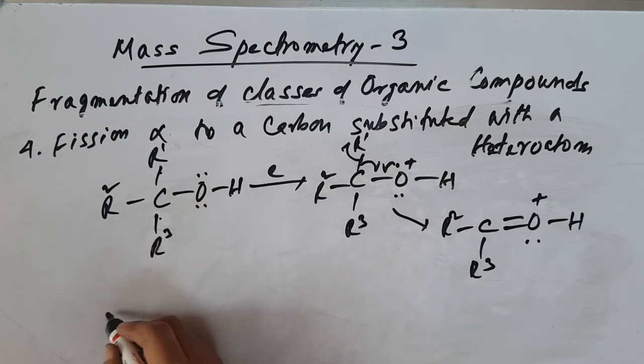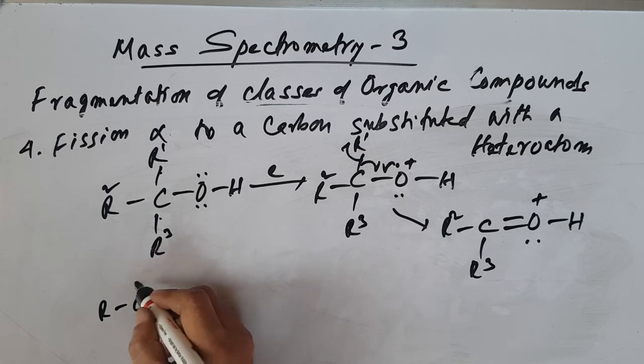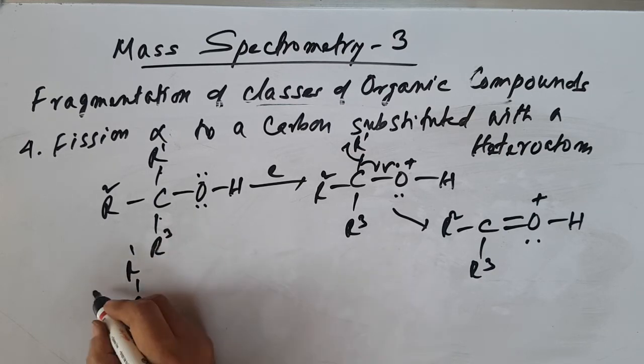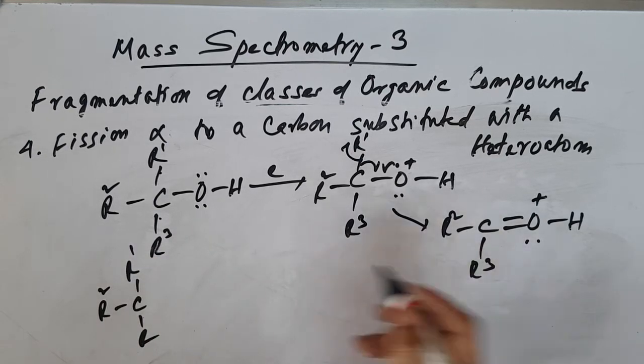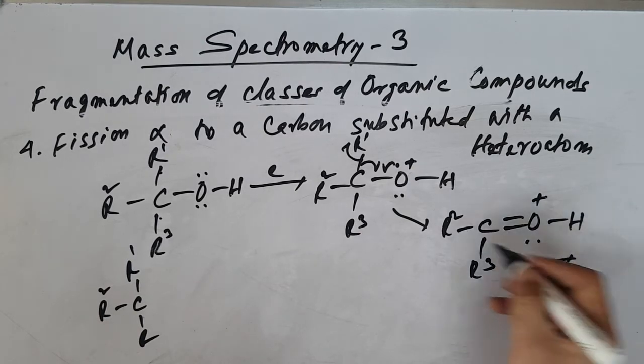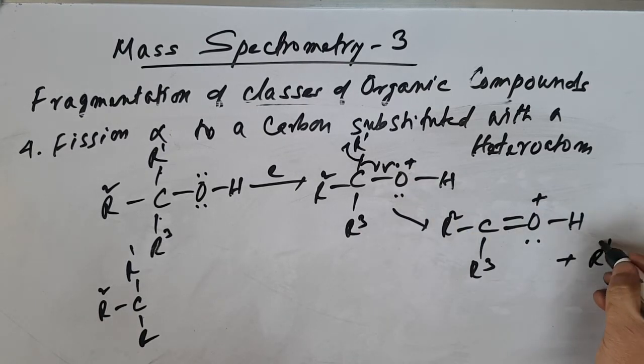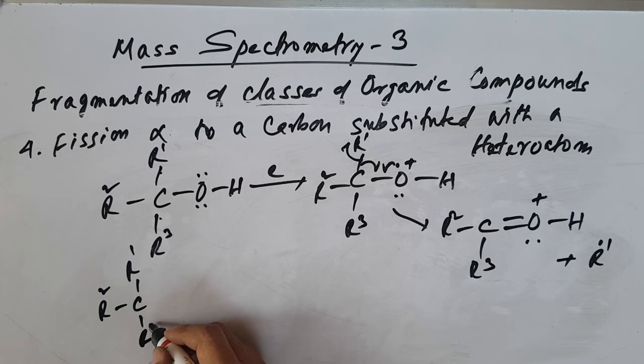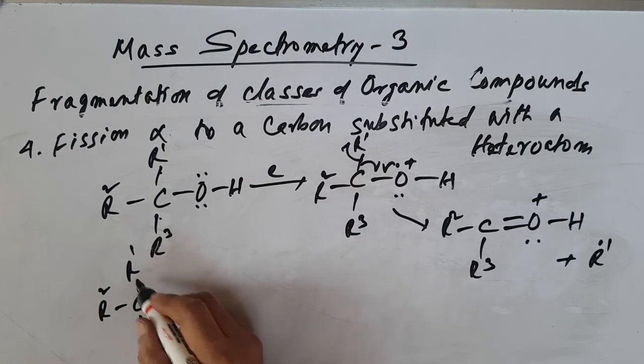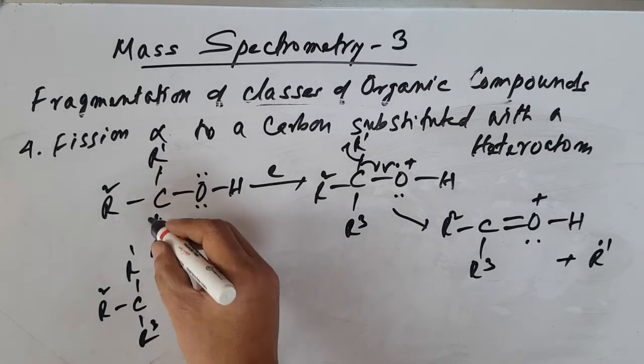Similarly, in the case of ether, we have R1, R2, R3, plus R1 as a radical. Here you can have any substitution, but I'm keeping R1 only. You can keep R2 or R3 also.